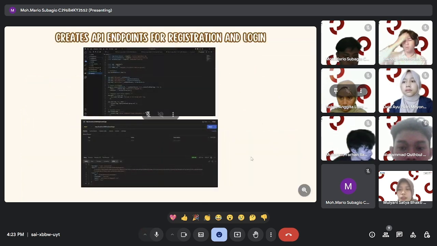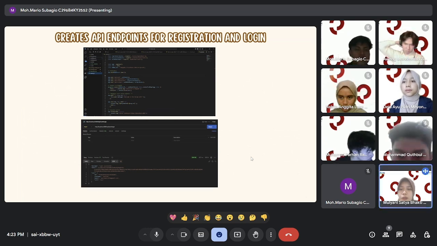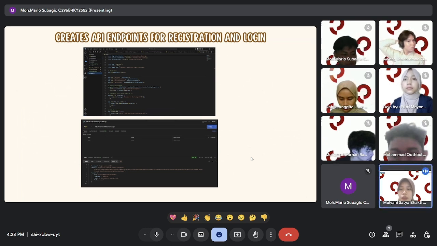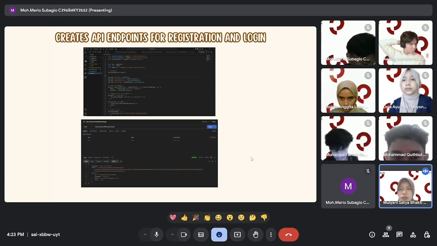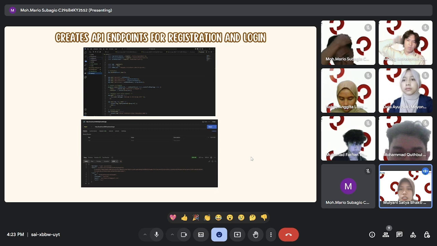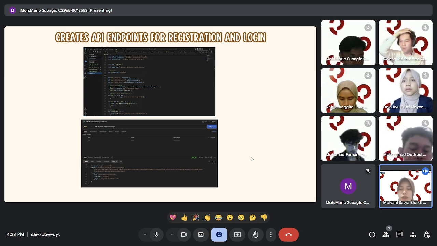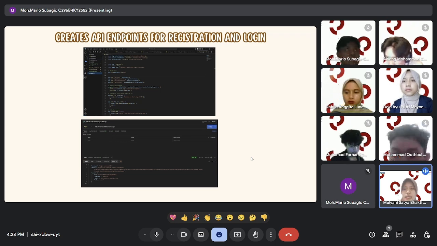Okay, in this stage, we create API endpoints using the Node.js programming language. The request made in Postman involves entering a username, email, and password for the registration process. Once successful, the user can log in and receive an authentication token to access the app features. Okay, next slide.